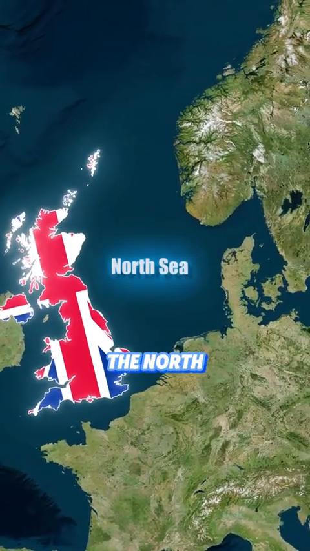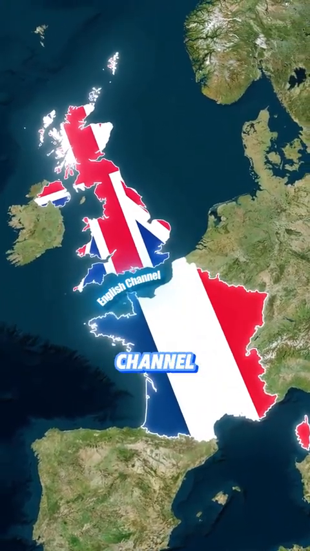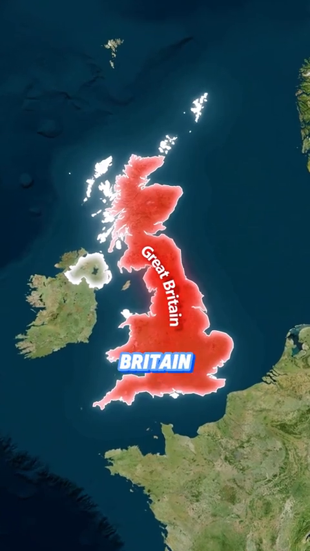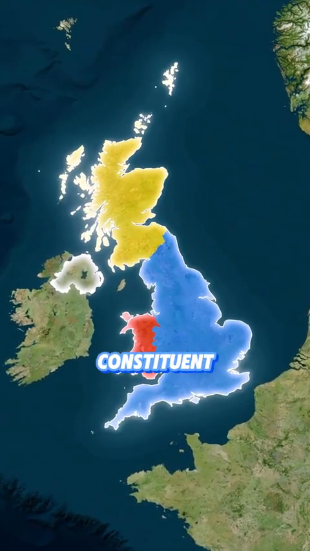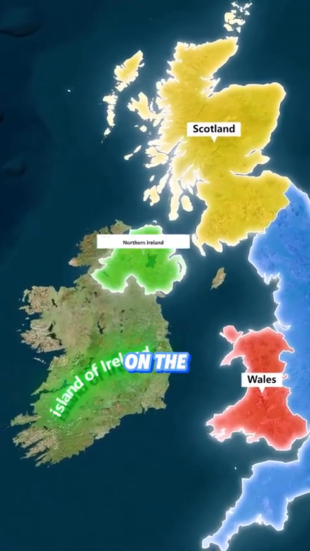To its east lies the North Sea. To the north is the Atlantic Ocean. Its southern coast faces France across the English Channel. The core territory is the island of Great Britain. This island consists of 3 constituent countries: England, Scotland, and Wales. Additionally, the UK includes Northern Ireland on the island of Ireland.